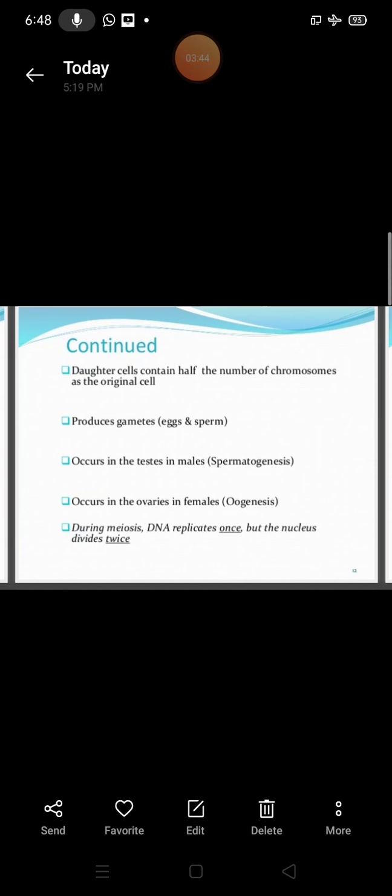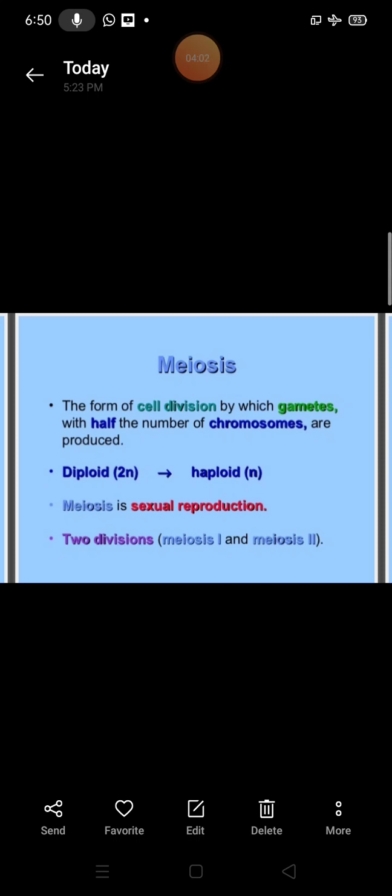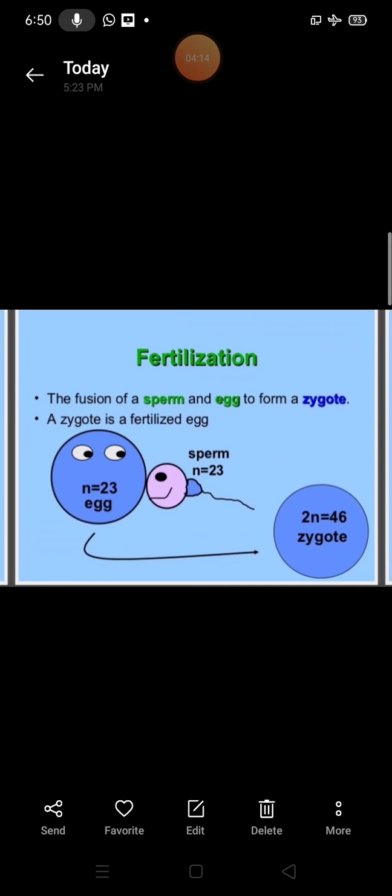It is a very important thing regarding meiosis: during meiosis, DNA replicates once, but the nucleus divides twice. You can understand meiosis through this flow chart. Here, a diploid cell is converted into a haploid cell, and then fertilization. One most important thing regarding meiosis is the production of haploid gametes.